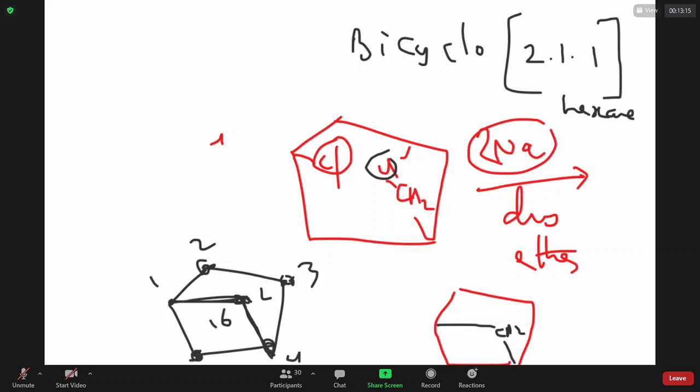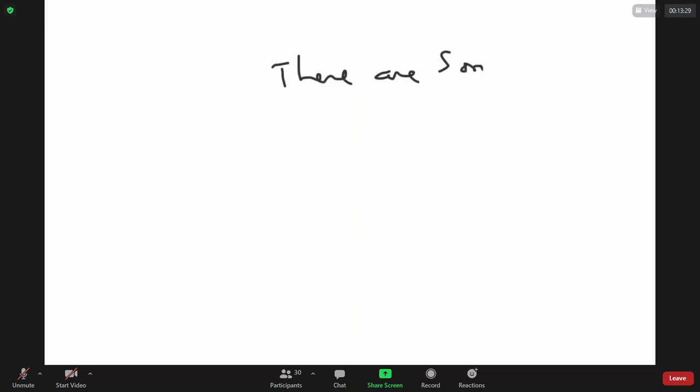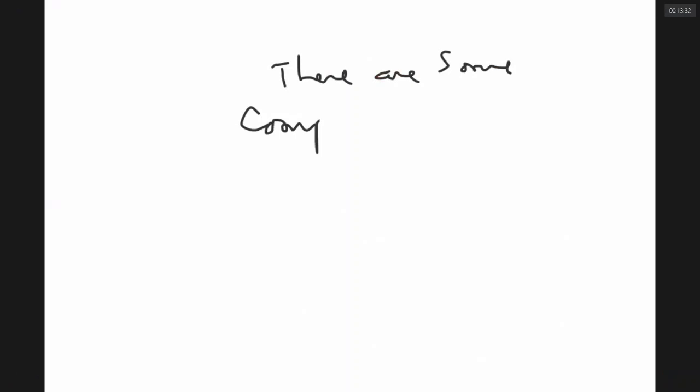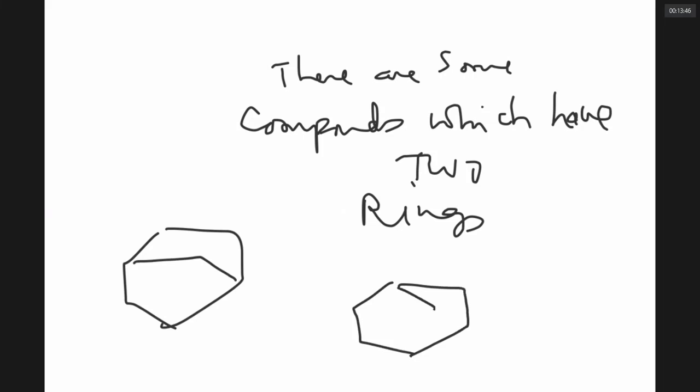I did not get how you are writing 2-1. There are some compounds, I will go slowly, there are some compounds which have two rings like this.